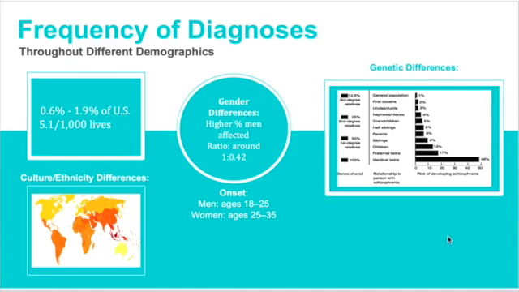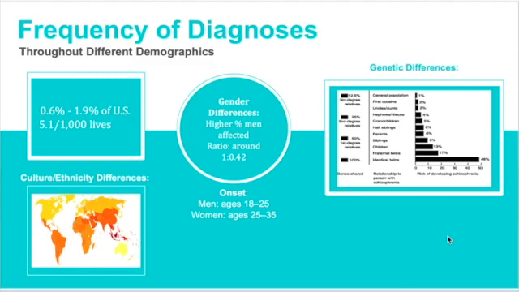Between genders, it was initially thought that men and women had equal amounts of diagnoses, except recent studies have shown that higher percentages of men are affected, with a ratio of around 1 to 0.42. For men, the schizophrenia symptoms usually show from ages 18 to 25, whereas for women, these symptoms show later, from ages 25 to 35.